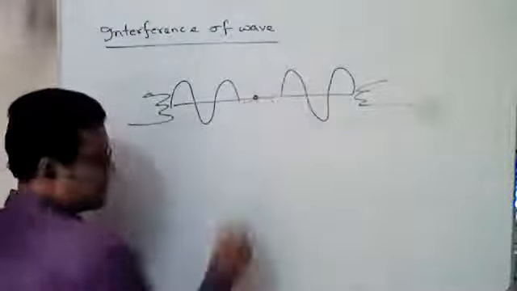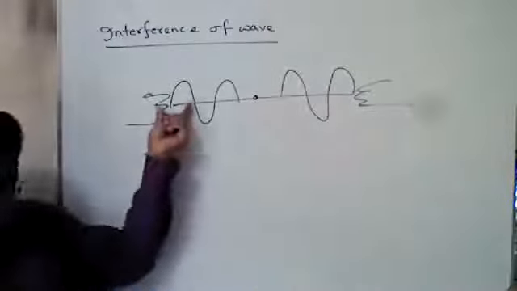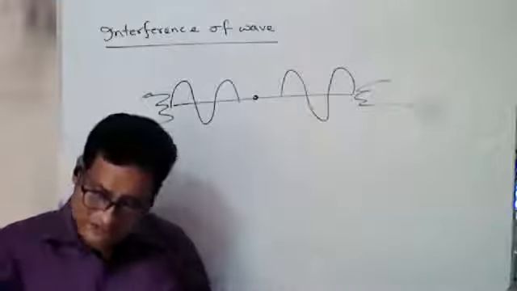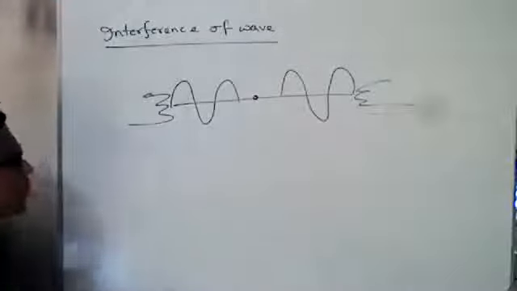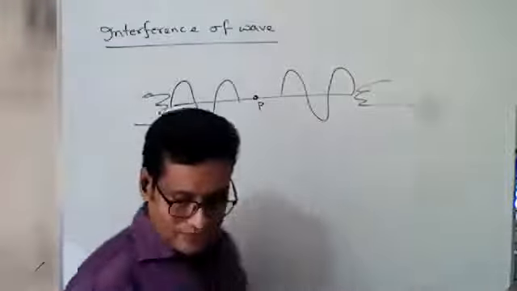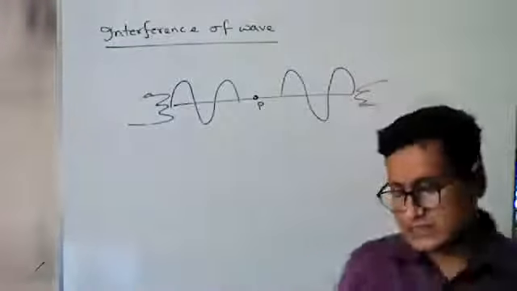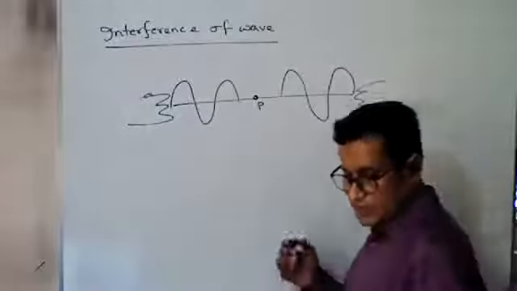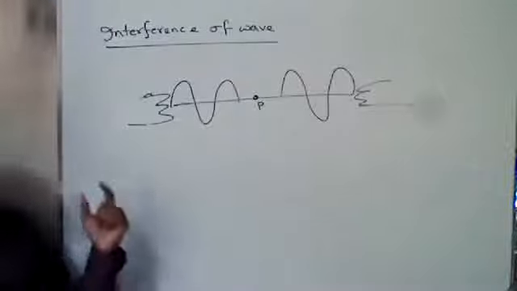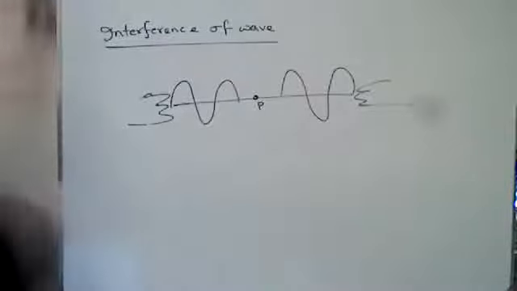And there is a point. The amplitudes of the two waves will be different or same. So what will be the amplitude at this point? Suppose this is P.